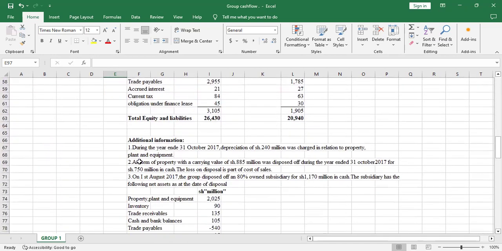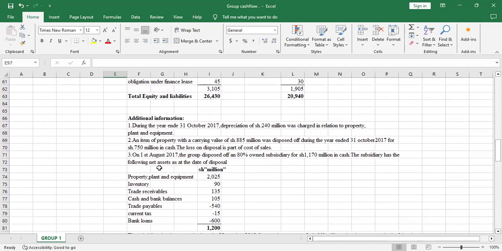Then we have additional information. Number one, during the year ended 31st October 2017, depreciation of shillings 240 million was charged in relation to property, plant, and equipment. Number two, an item of property with a carrying value of shillings 885 million was disposed of during the year ended 31st October 2017 for shillings 750 million in cash. The loss on disposal is part of cost of sales.